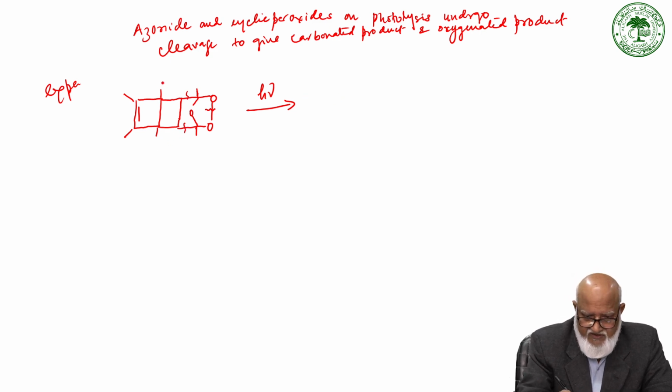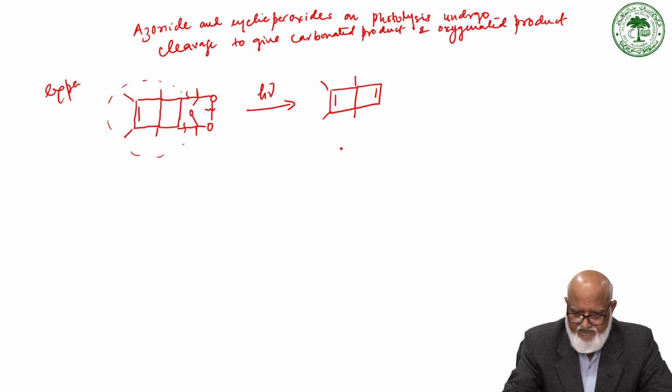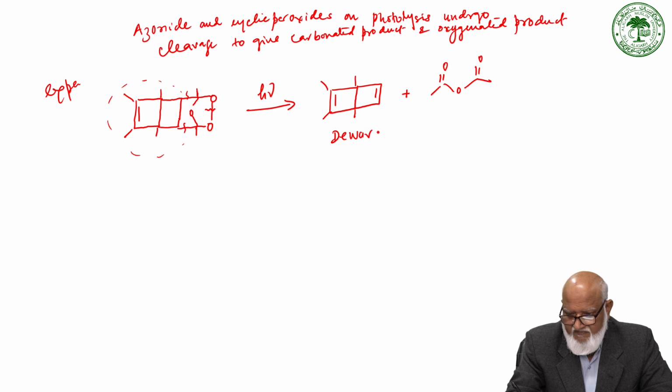So this part is separated, and we have Dewar benzene, and the other part is an anhydride, C double bond O, C double bond O, so 3 oxygens. So Dewar benzene and anhydride.